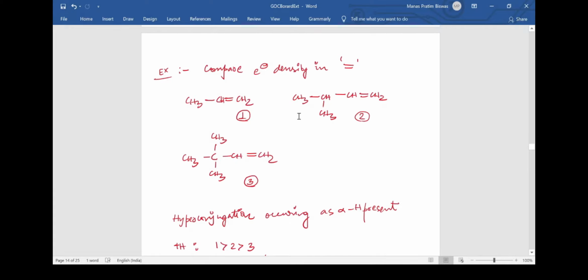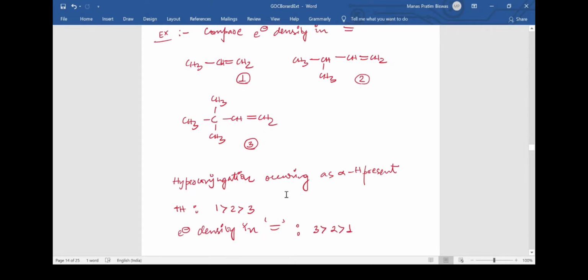But in case of 1 and 2, due to the effect of hyperconjugation, this double bond is getting broken and this electron is coming over to this carbon. In 2 also the same thing is happening, hence we can say that the electron density is the greatest in 3, and then in 2, and then in 1. The reason being hyperconjugation. More the hyperconjugation, less the stability of these double bonds.